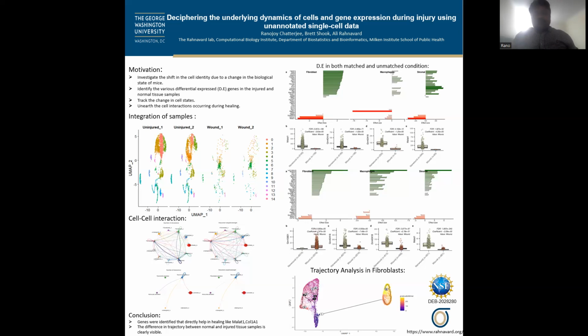To conclude my presentation, I will try to highlight some of the key points in the study. Firstly, we try to pull out some of the important genes that influence this process of healing. And also, we try to show the difference in interaction and trajectory that occurs with the shift in biological state.